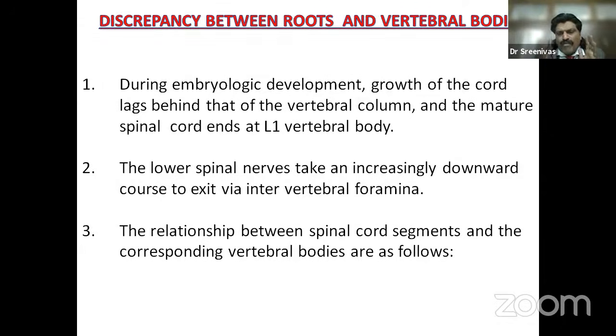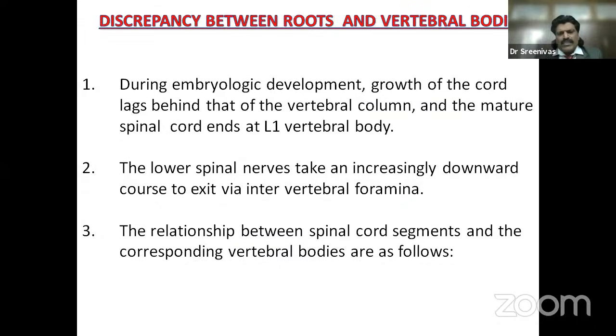And therefore, when we perform lumbar puncture or cerebrospinal fluid analysis, especially for paraplegia, to elucidate the cause, like infectious, demyelinative or inflammatory causes, we have to choose a space well below L1 so as not to injure the spinal cord. So generally we go at the L3, L4 level. Second, since the spinal cord ends at the L1 vertebral level, the lower spinal nerves take an increasingly downward course to exit via the intervertebral foramina.